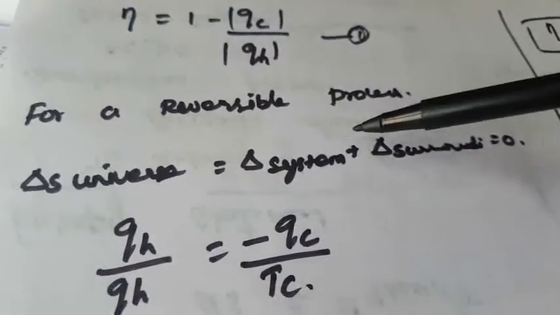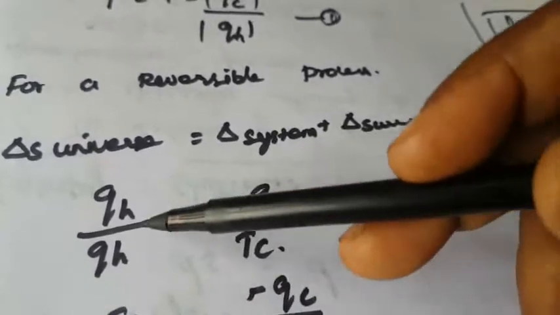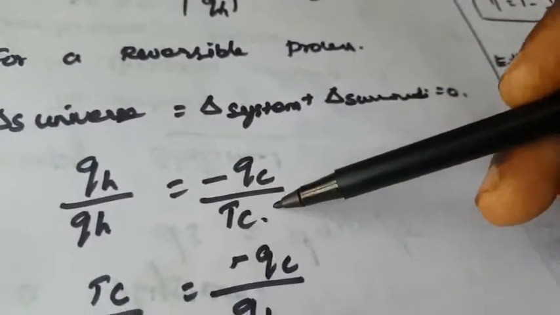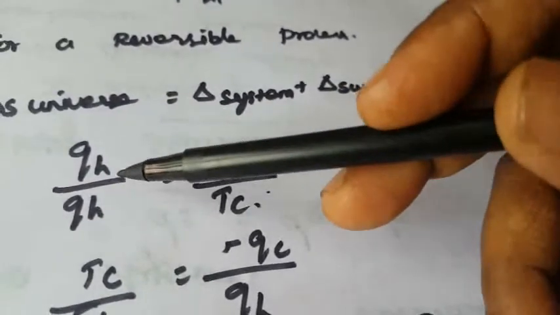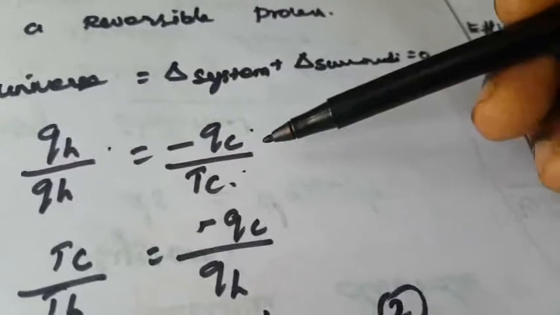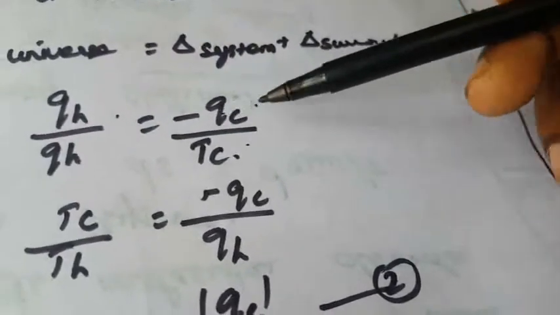For a reversible process, delta S total equals delta S system plus delta S surroundings. What is delta S of the hot reservoir? That is the heat absorbed per temperature by the surroundings. Heat is absorbed by the system, but in the surroundings it becomes cold, so heat is released. So that is minus Q.